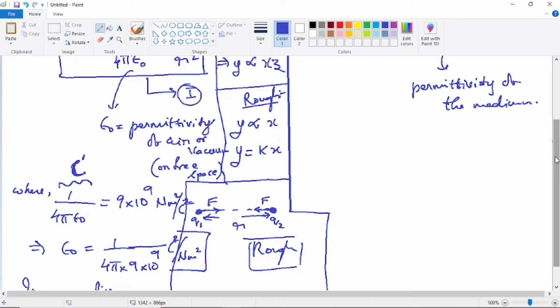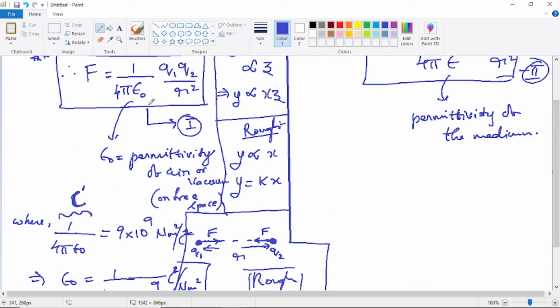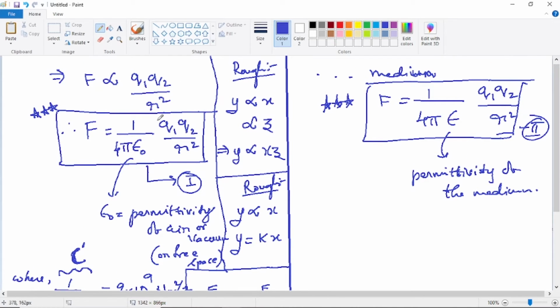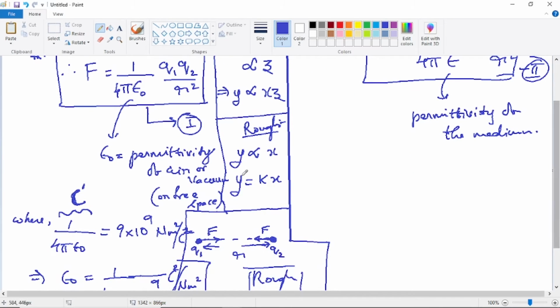The reason for this is permittivity actually belongs to what? It belongs to the proportionality constant. We call the proportionality constant, say, C dash. Always a proportionality constant. Just see here this equation: y is equal to kx. k is called a proportionality constant. Why is it called a proportionality constant? The word proportionality comes because this particular quantity k belongs to the equation in which two variables are proportional. That's why it's called a proportionality constant.